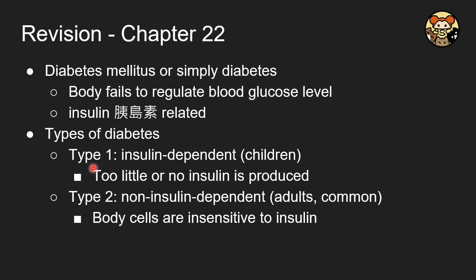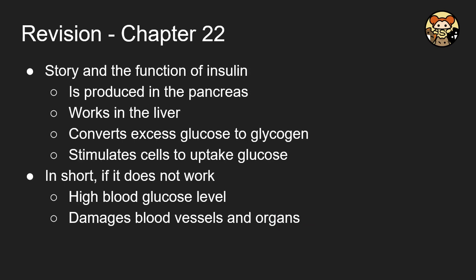For the type 1 patient, they either have too little or no insulin is produced. And for the type 2, it means their body cells fail to be sensitive to insulin, which means that their production of insulin is okay. As for the story of the insulin, it is covered in the homeostasis part. It is produced in the pancreas, work in the liver, and this hormone is helping to convert the excess glucose to glycogen. It will stimulate the cells to uptake this glucose.